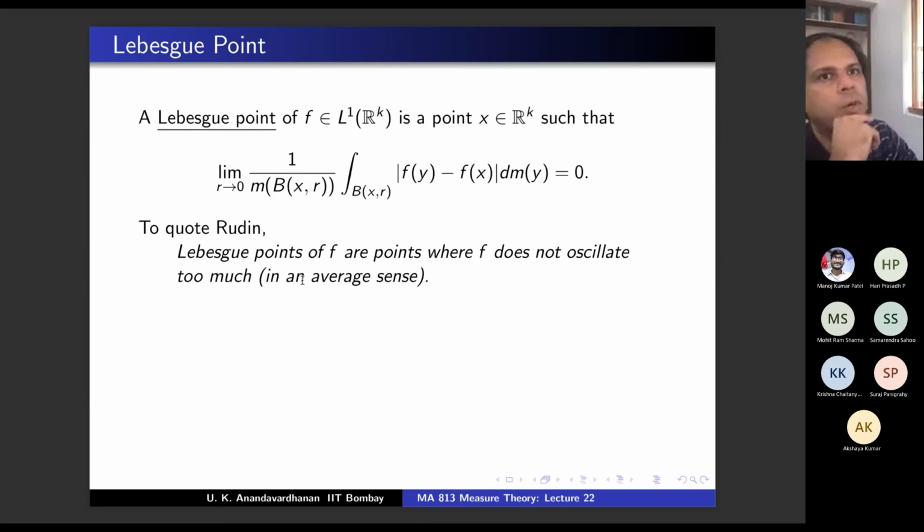Now what is theorem 7.8? D mu is f almost everywhere. Can you finish the proof? Yes, sir. Because almost every point is a Lebesgue point, and all the Lebesgue points they agree almost everywhere. Yes. So wonderful proof. Yeah, wonderful proof because you introduce the correct notion of Lebesgue point, and they are almost everywhere, you proved